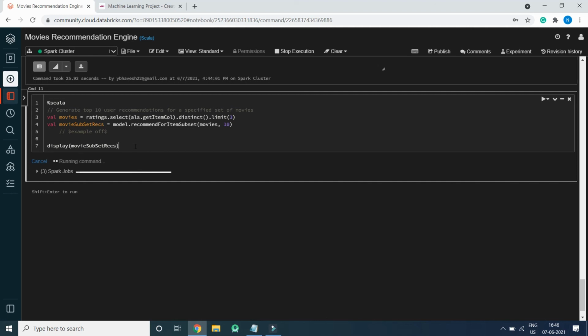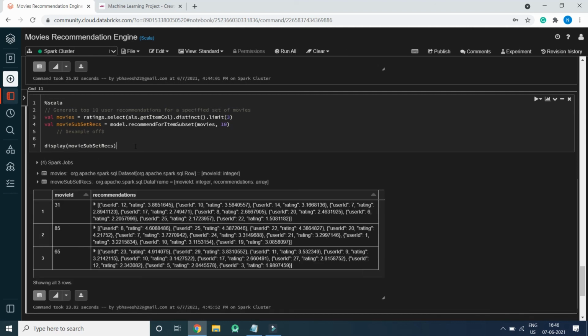So this is a movie recommendation engine written in Apache Spark and Scala. Once the data gets displayed, we are done with the video. You can see it is executing. Every time it will show some distinct movie IDs and recommend the predictions. These are the recommendations. That's why it is a movie recommendation engine written in Apache Spark and Scala.